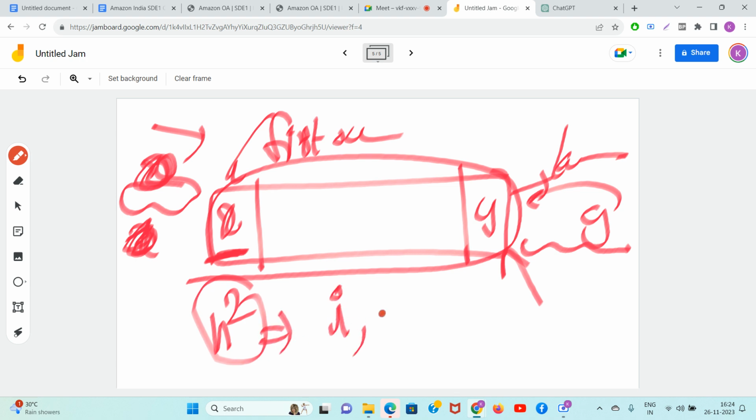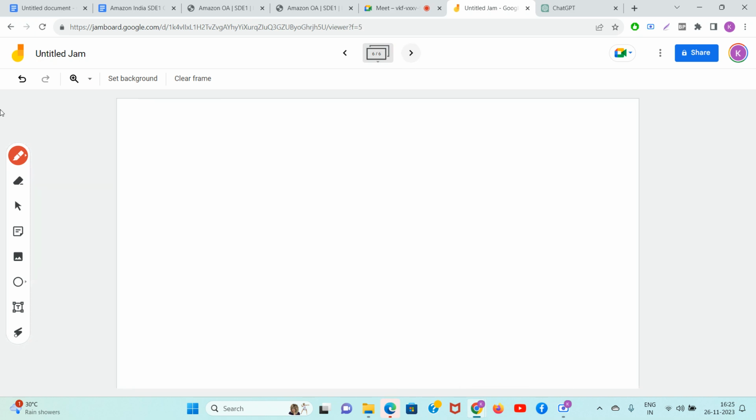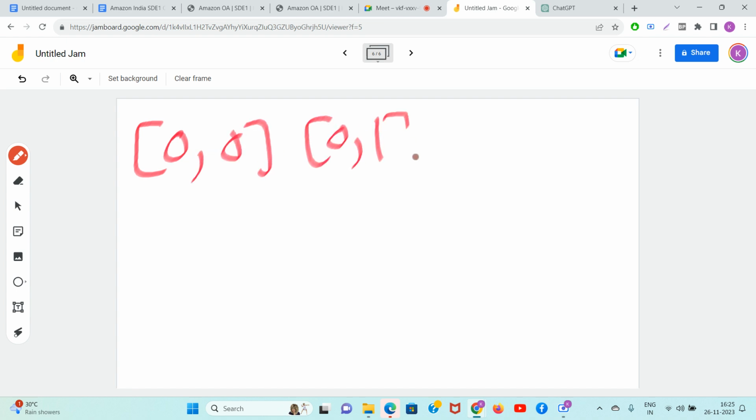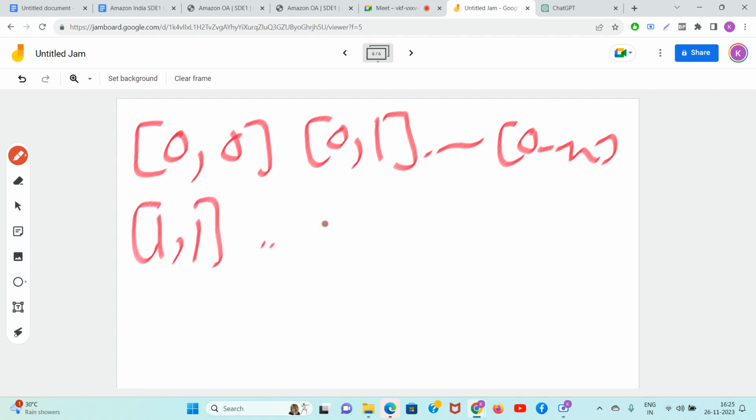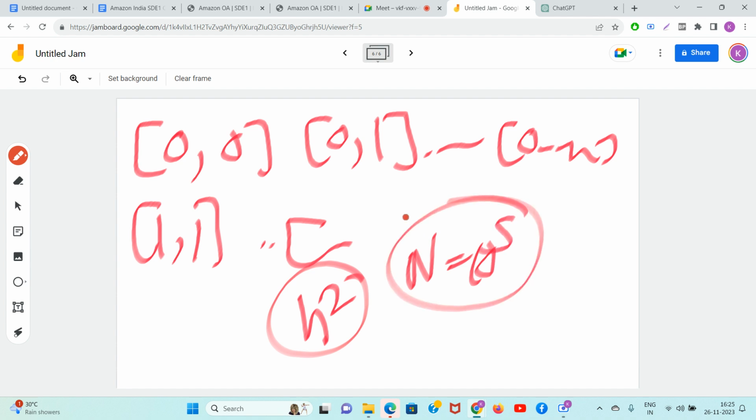You could try for all the variables i, j and do the same algorithm, but that won't be efficient. Now if you wanted, you could check all of them: 0,0, 0,1, 0,n-1, then 1,1, 1,2. It takes n squared time. n is 10^5. We are not allowed to check all the ranges, lovely people.